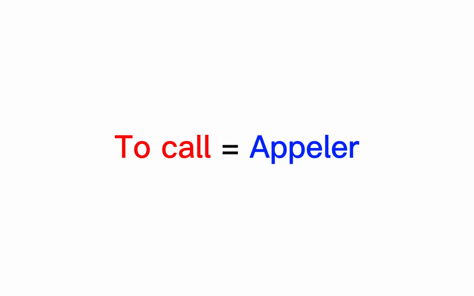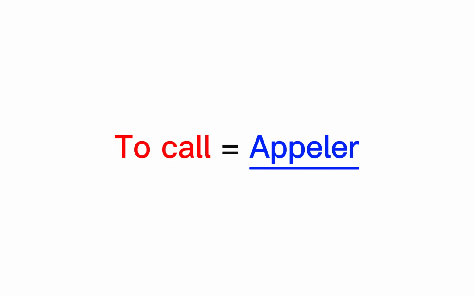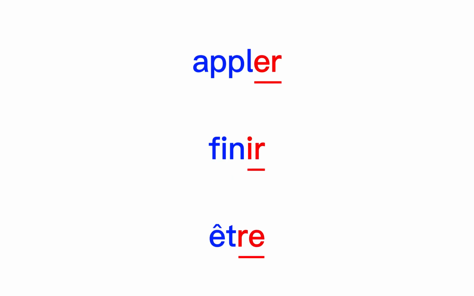That is why, now, we will see the verb to call that we translate into French, appeler. This verb, as you see it, is in the infinitive form, which means that the verb is not yet conjugated. It is the main form, as you may have seen with the verb to be. In French, like every Latin language, the verbs change when you conjugate them. That is why, before talking about the verb to call in French, I need to talk to you about the verbal groups. Indeed, there are 3 groups in French, and to recognize them, you have to look at their ending when they are in the infinitive form.